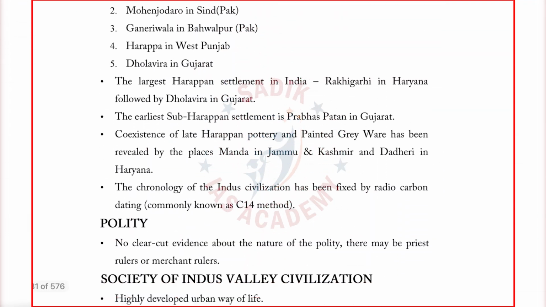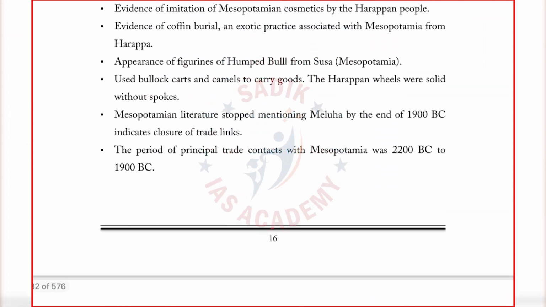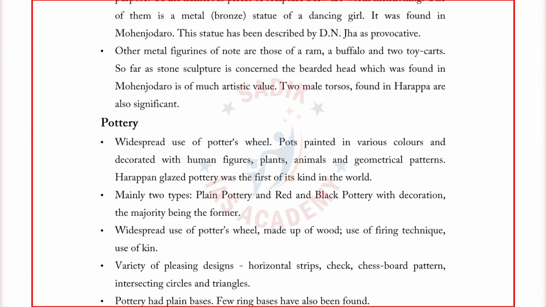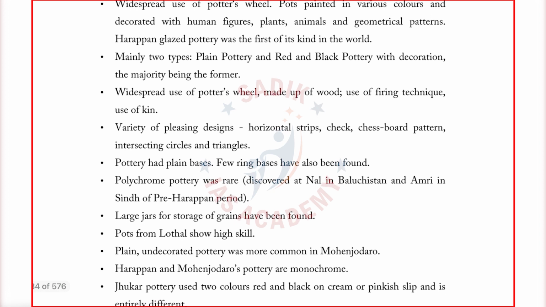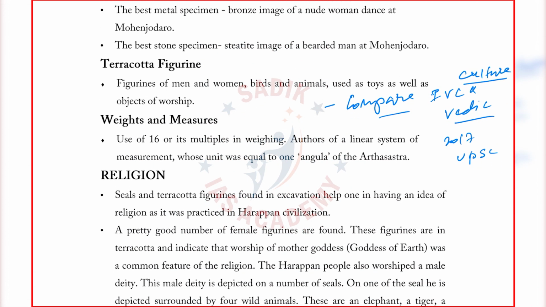Okay. Similarly, we have covered polity, society, and economy. Then one more thing I have covered in this Indus Valley civilization: like every unit, there is some uniqueness. I may not have time to cover all the unique points of each and every unit, but I will tell you. See here also, questions have been asked on the comparison of Indus Valley and Vedic culture.